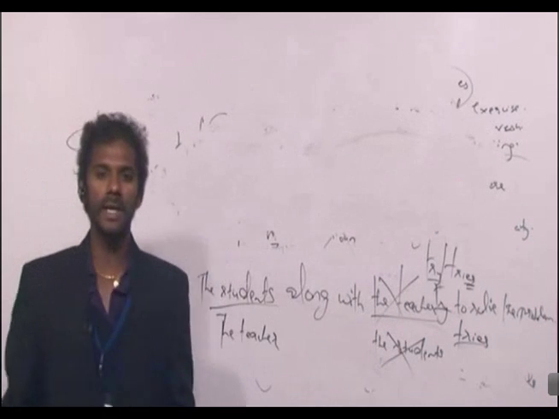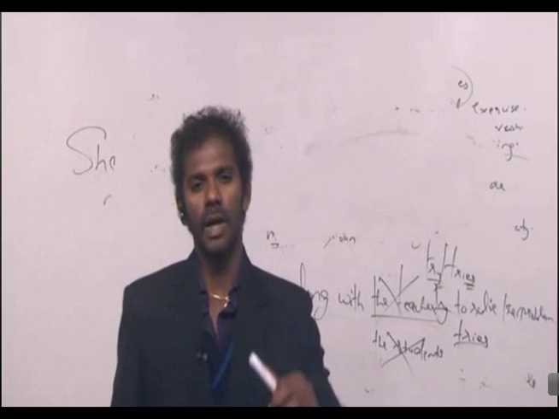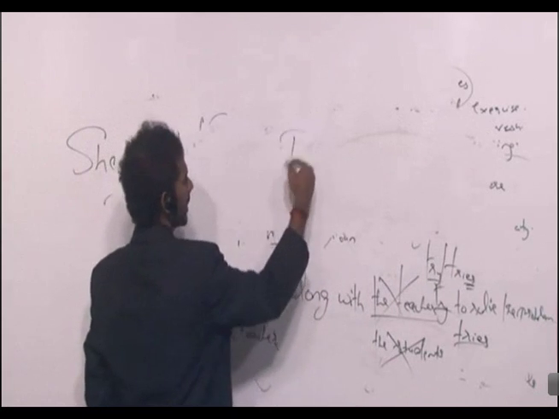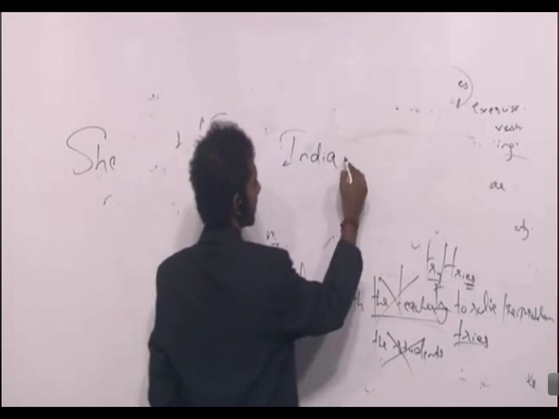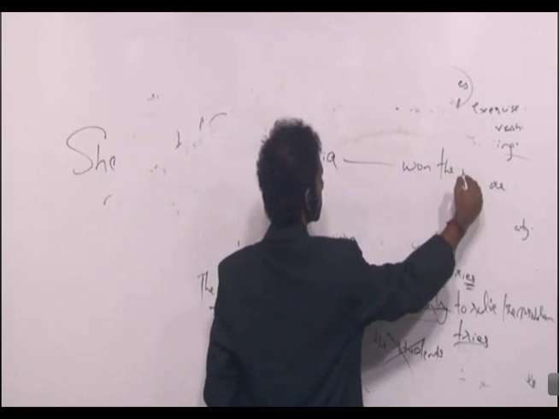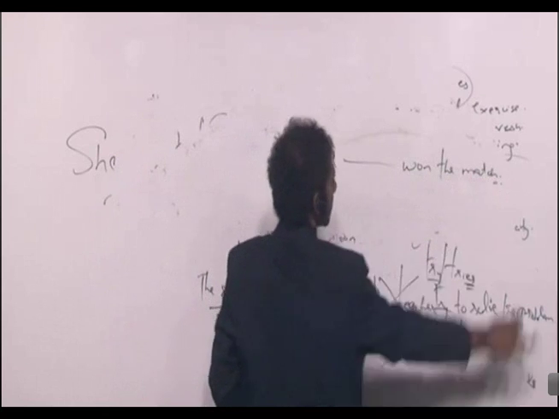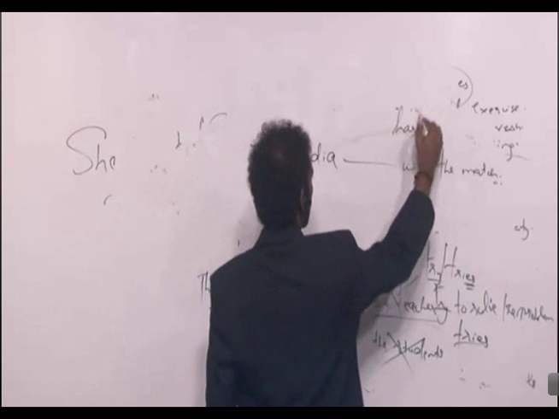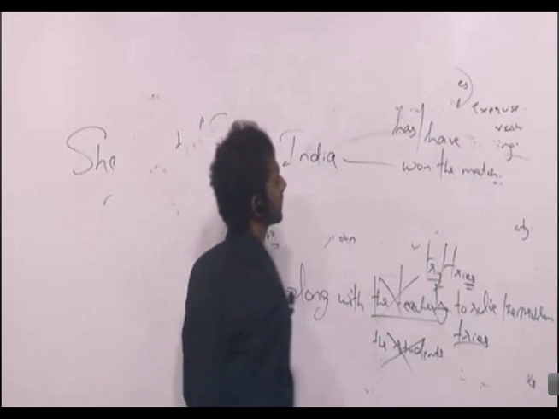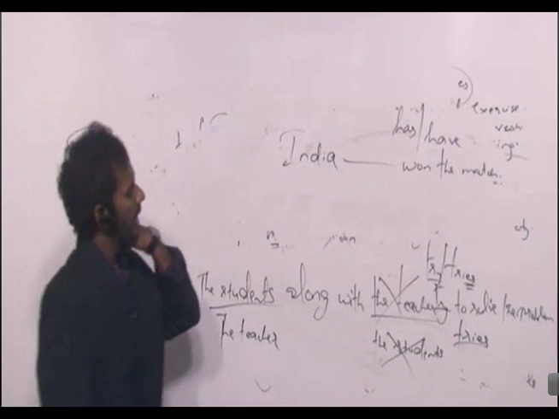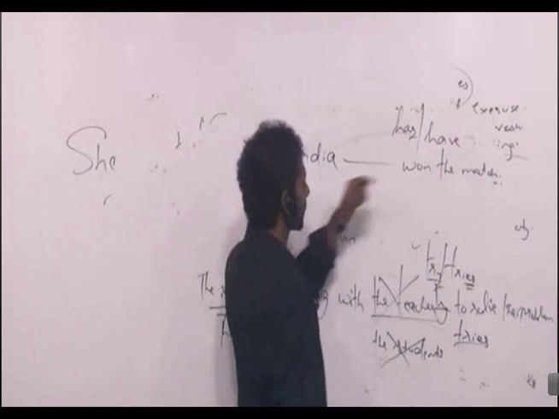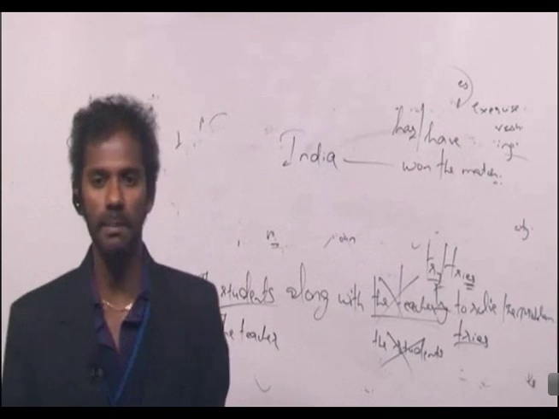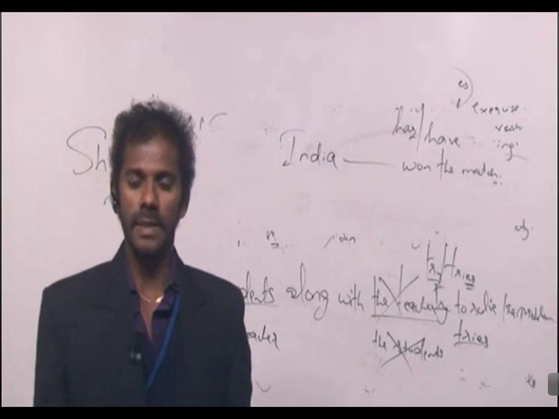You might have come across this sentence while watching cricket on television, right? Take down, India dash won the match. Options are has, have. India dash won the match. Has is singular because of the s, whereas have is plural. Clear? India dash won the match. Fine. Has or have?